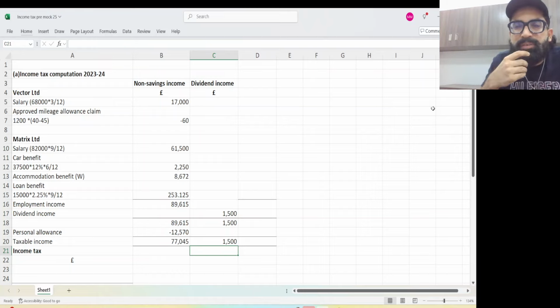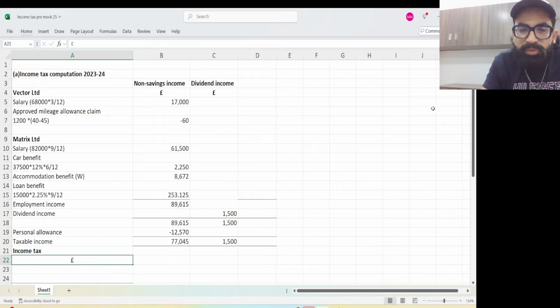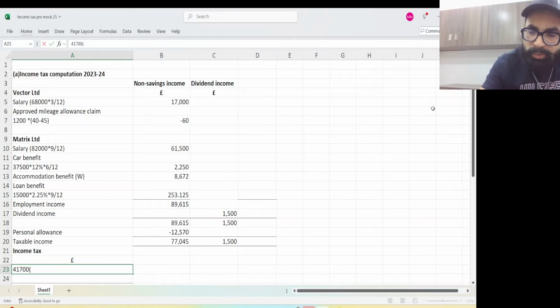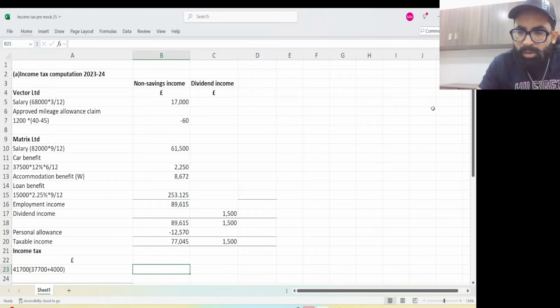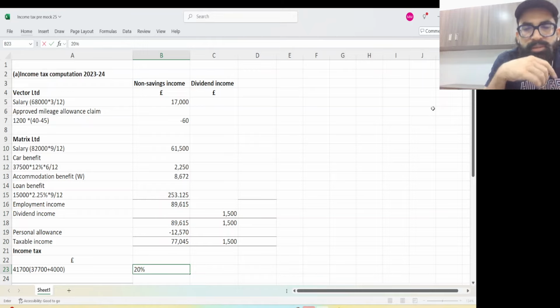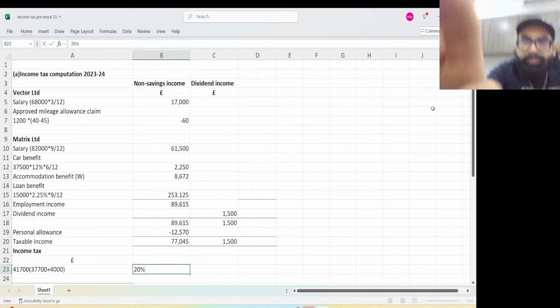So 41,700 was your first band. Remember how I told you 37,700 plus 4,000. Remember? So the first band will be consumed and the tax rate will be 20%. Okay. So you will pick this.